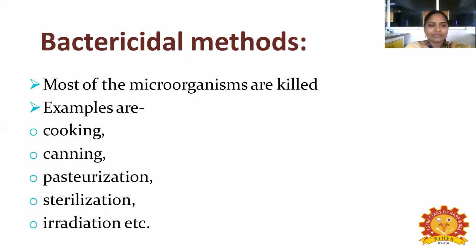Let's see what the examples are. In the bactericidal method, most of the organisms are killed. In this preservation method we are going to kill the microorganism. Examples we can use are cooking, canning, pasteurization, sterilization, and irradiation. These are all the methods used to kill the microorganism under bactericidal methods.